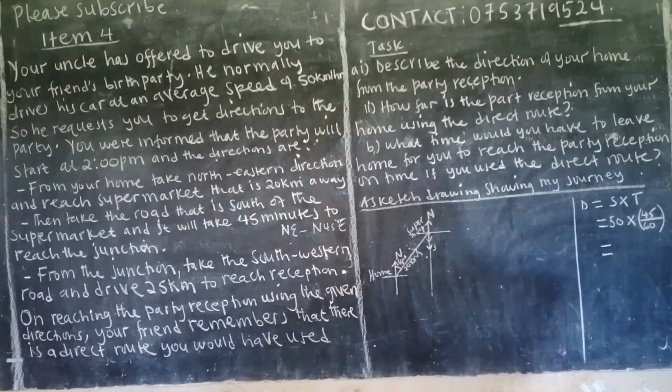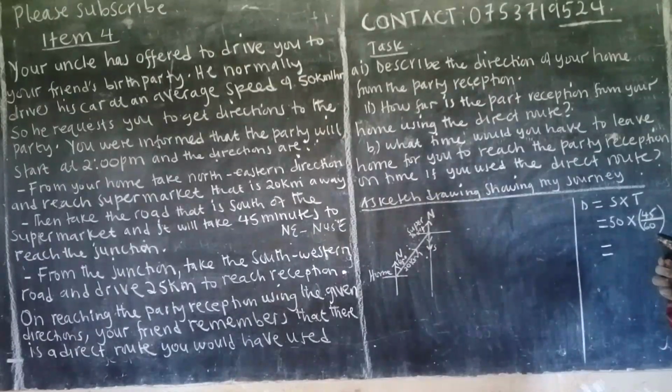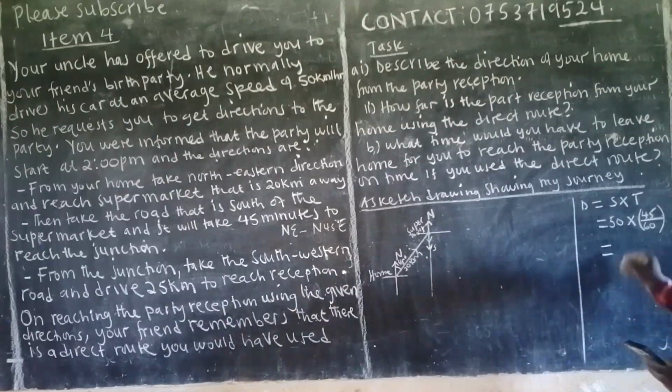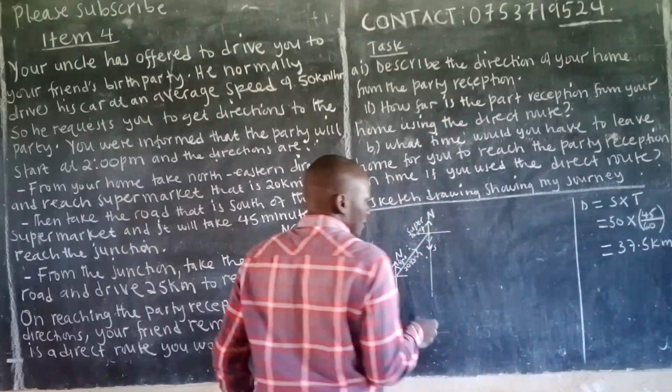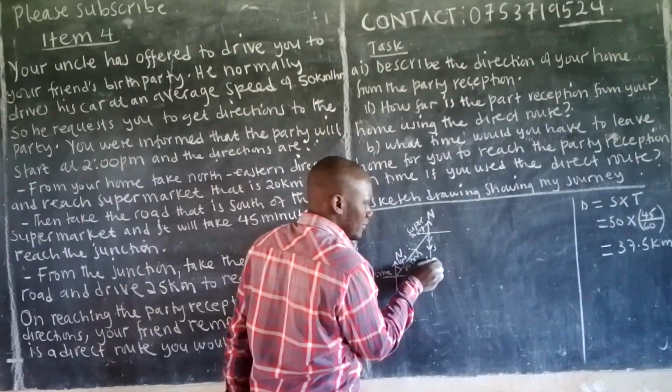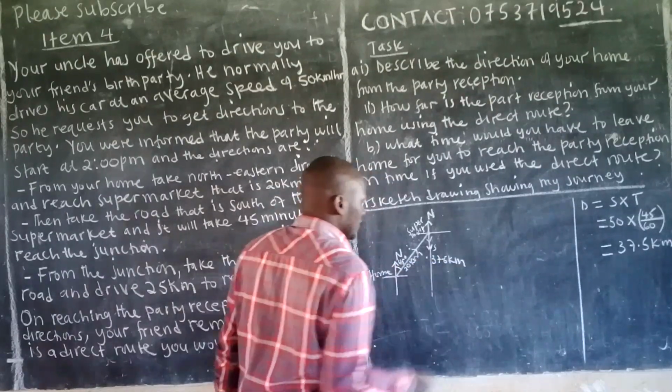Now you can apply 50 times 45 over 60. All right, good. So here we shall get 50 times 45 divided by 60. It will be 37.5 kilometers. Then you can come here and say this is now 37.5 km, acceptable.